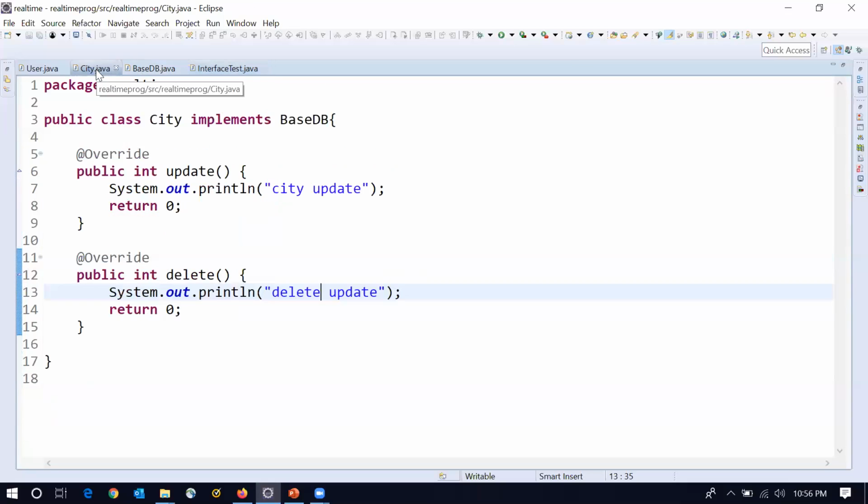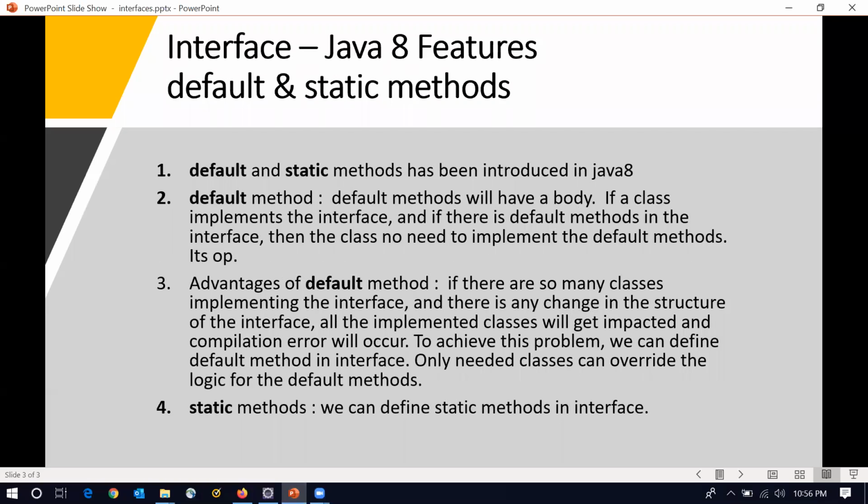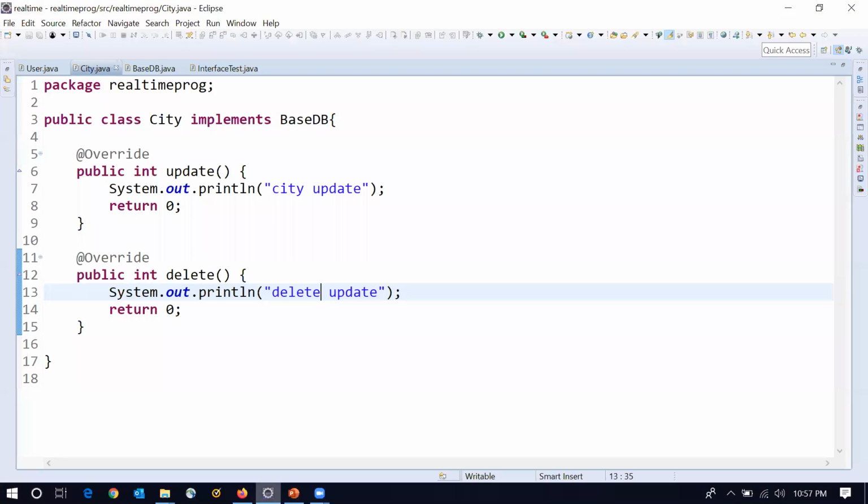Okay, next let me explain about the Java 8 features. In Java 8, there are mainly two new topics introduced for interfaces. One is default methods and another one is static methods. First, let me explain about the default methods. What is the use of default methods in the interface? Let me explain.